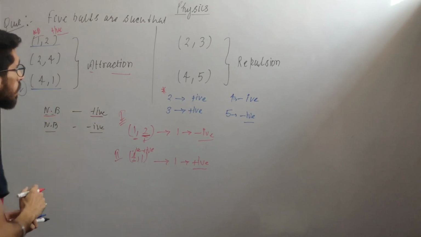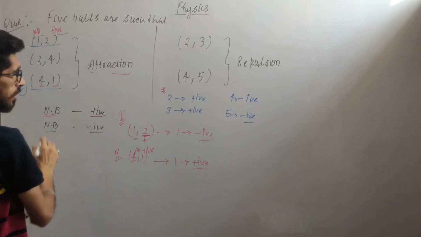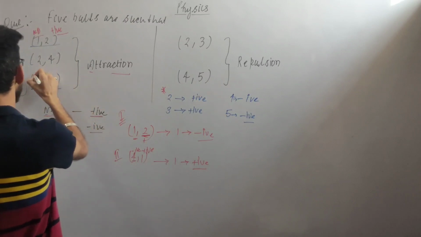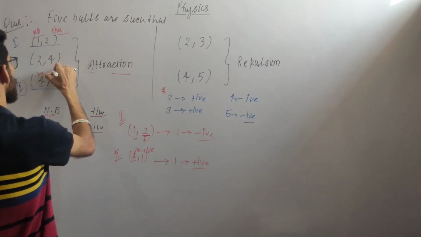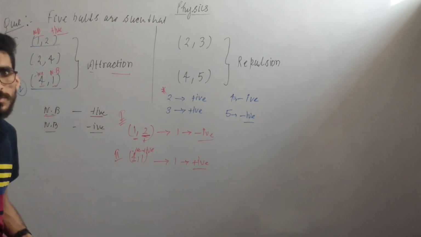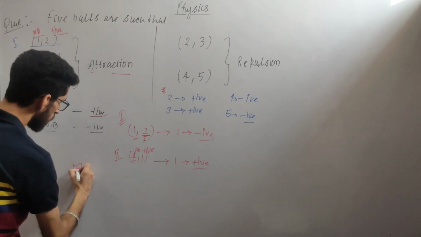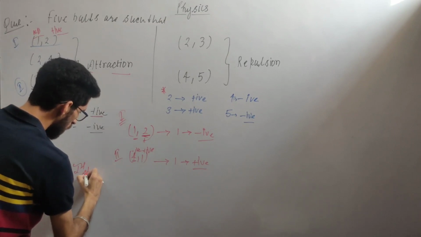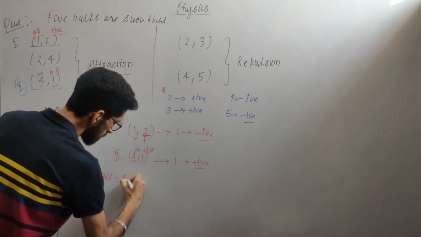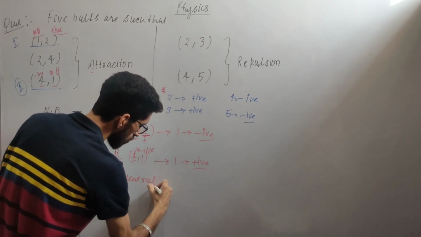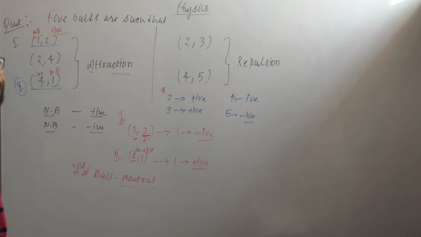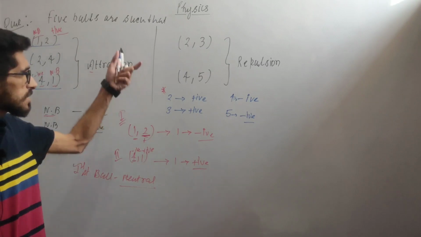And the charge on the fourth is negative, so if the first is neutral, there can be attraction. So our first ball is neutral. This is the answer to the question which I uploaded last week.